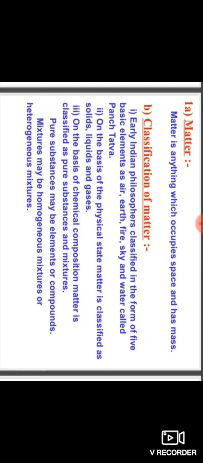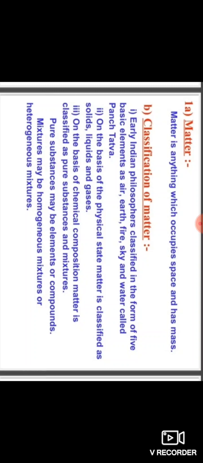According to them, everything living or non-living was made up of these five basic elements.